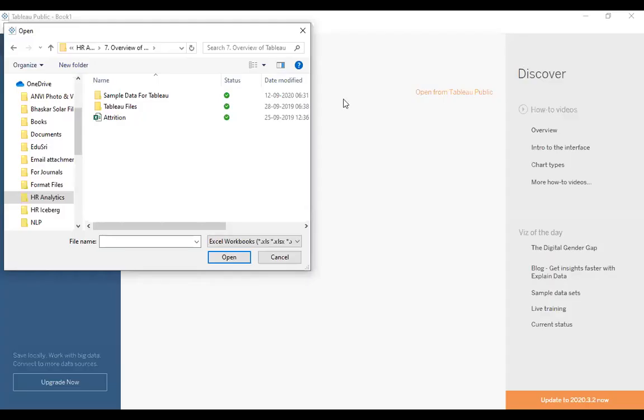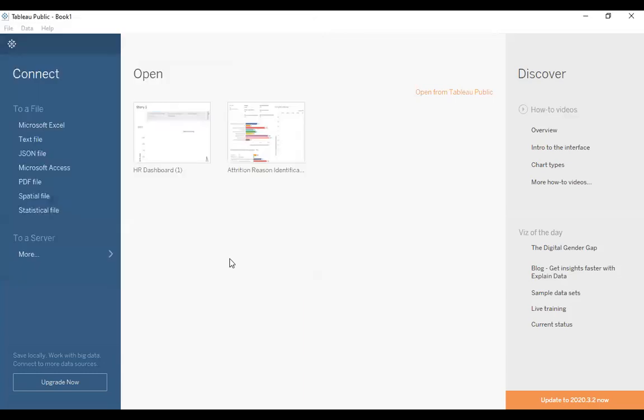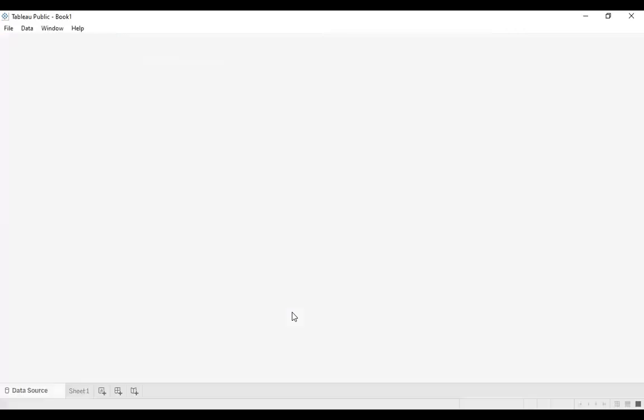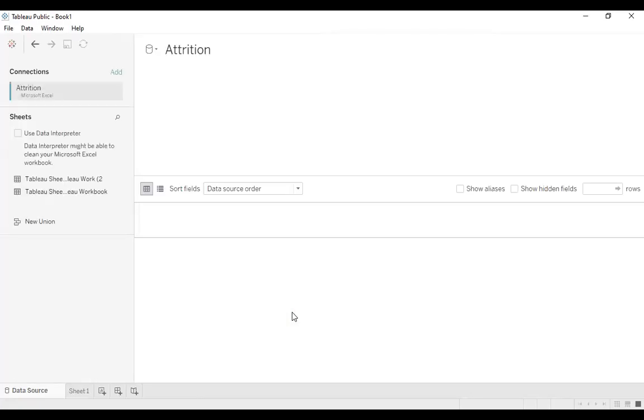Okay, so we have got a file for iteration. I've selected the file and just click open, and now Tableau is connecting to that file. Once that connection has been established, you will see the detail here. This is the data source sheet.